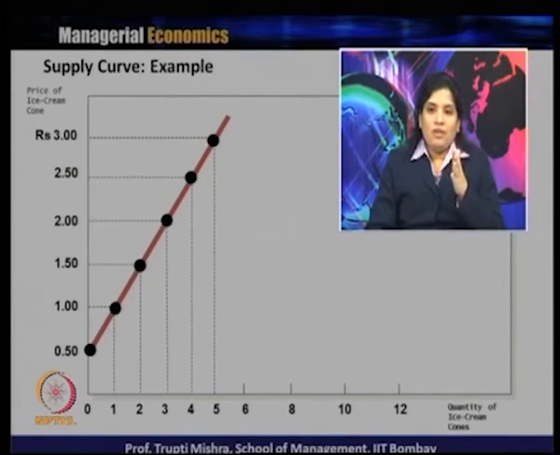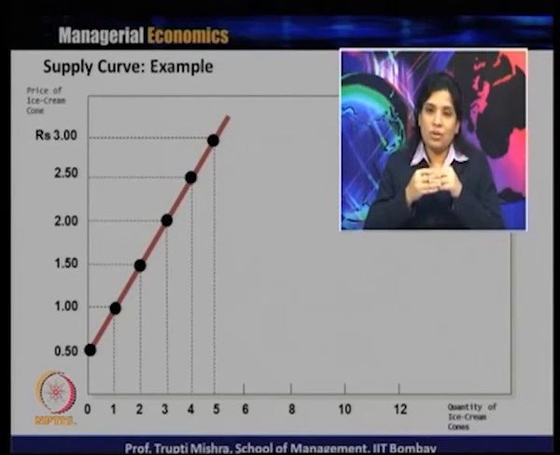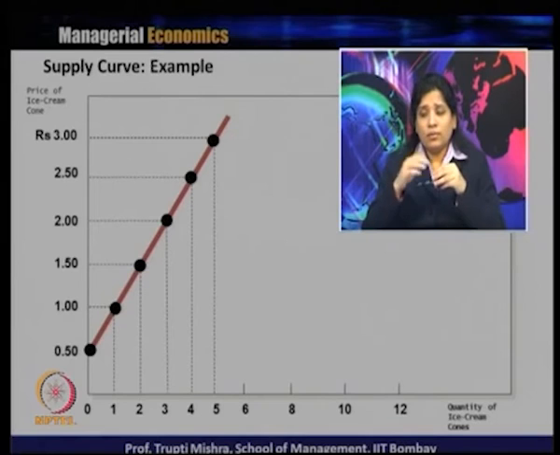Since price and quantity supplied are positively related to each other, the supply curve is always upward sloping, because there is a positive relationship between price and quantity supplied. The higher the price, the higher the quantity supplied; the lower the price, the lower the quantity supplied. In contrast to the demand curve, which is always downward sloping because of the inverse relationship between price and quantity demanded, in the case of supply there is always a positive relationship between price and quantity supplied, and that is the reason the supply curve is always upward sloping with a positive slope.